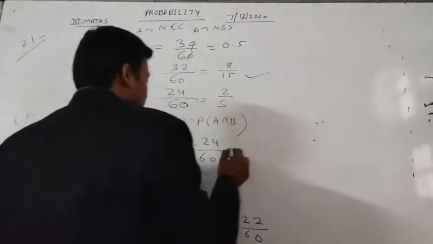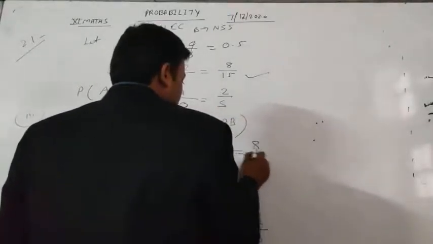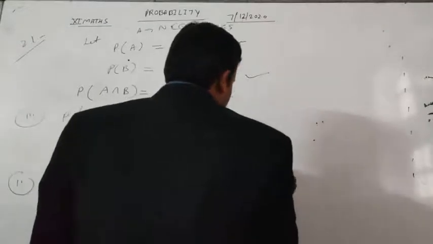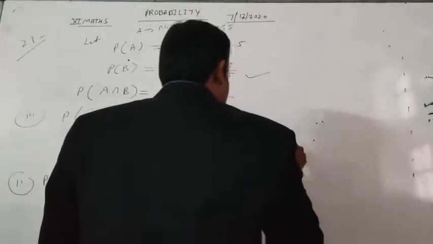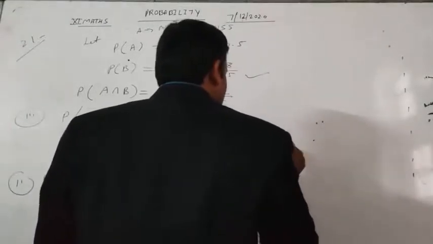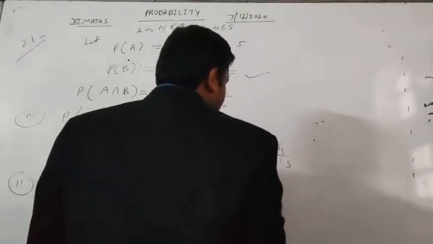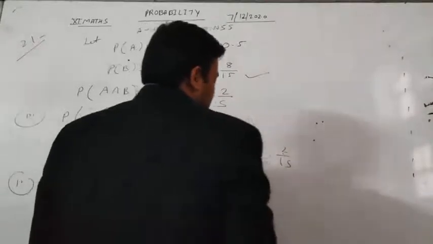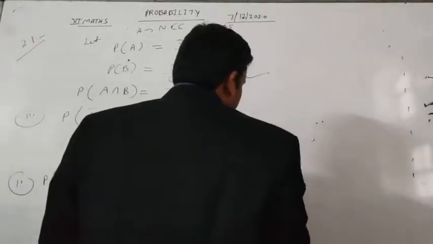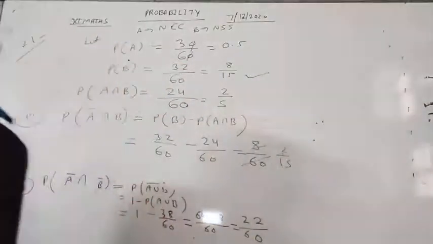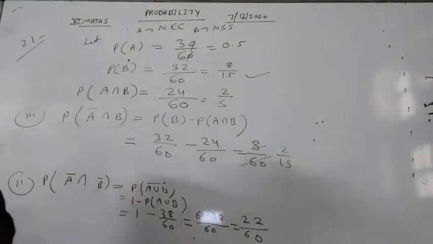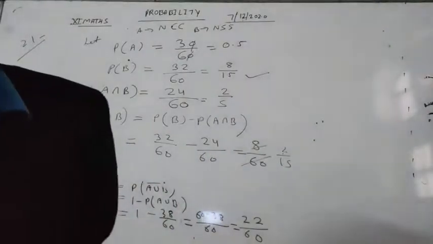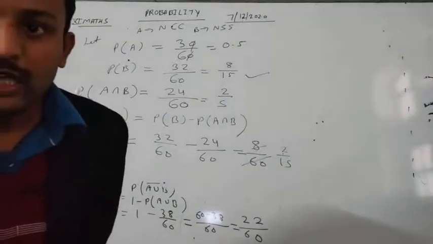So it will be 8 by 60, and dividing by 4, it will be 2 by 15. So 2 by 15 will be the probability of a student who has opted NSS but not NCC.